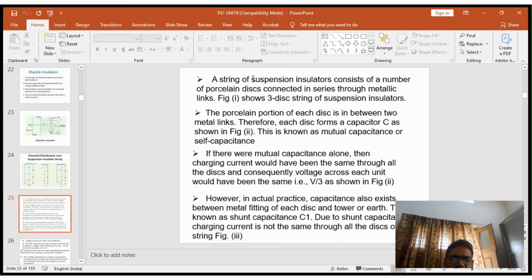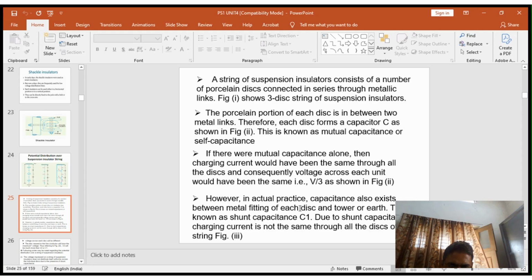A string of suspension insulators consists of a number of porcelain discs connected together through metal links. Three discs of insulator are shown in the above figure. The porcelain portion of each disc lies between two metal links, therefore each disc forms a capacitor. This is known as mutual capacitance or self capacitance. If there were mutual capacitance alone, the charging current would be the same through all the discs. Consequently, the voltage across each unit would be the same, V by 3.